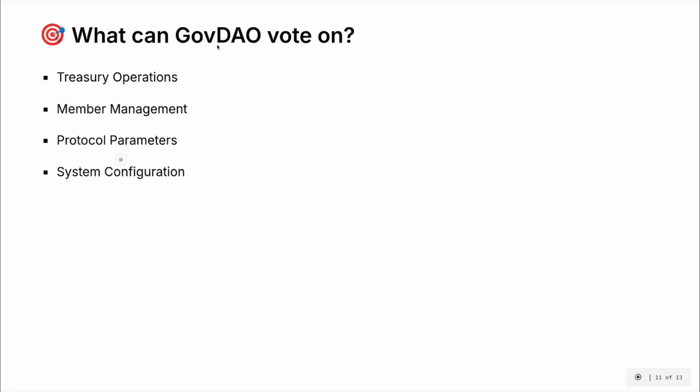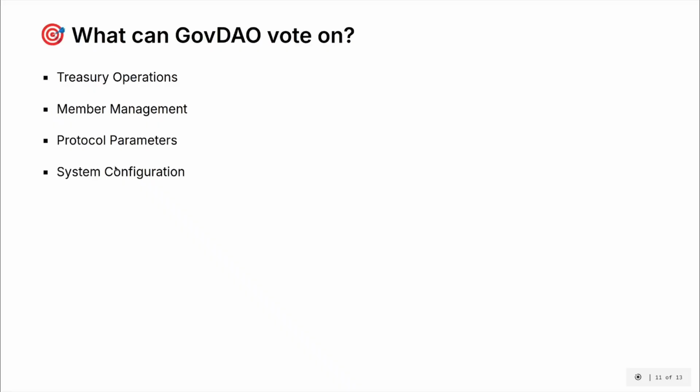Now, what can GovDAO vote on? You have treasury operations, so you can send money to a certain project, for example, for a grant. You can add new members. You can change some parameters on the protocol, so that can be the implementations of the governance code.